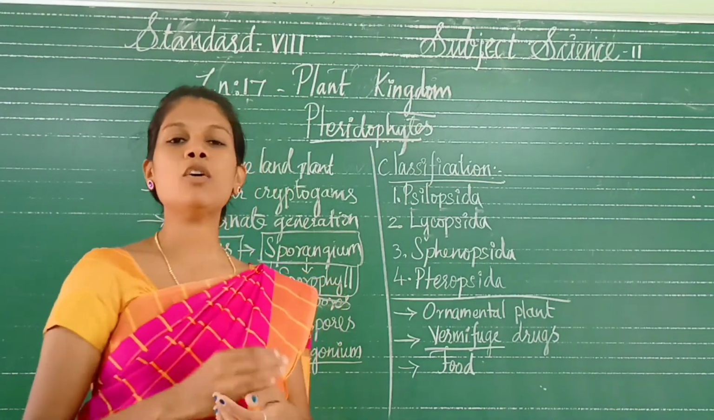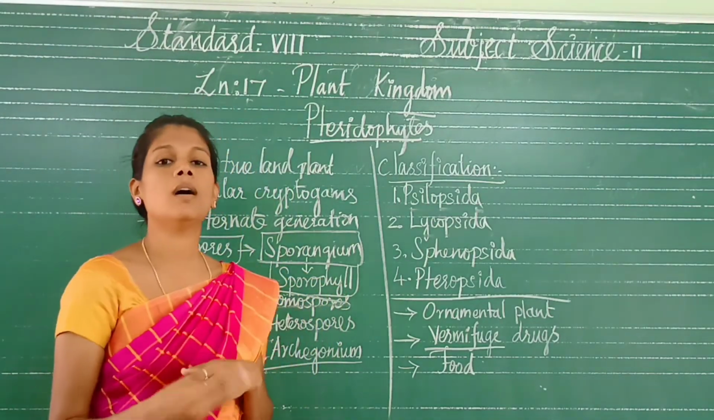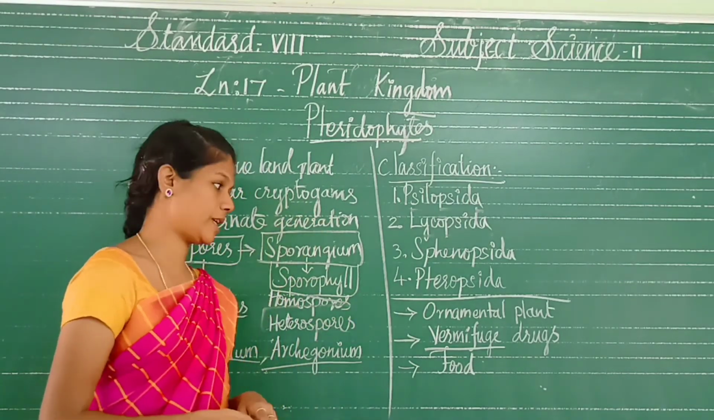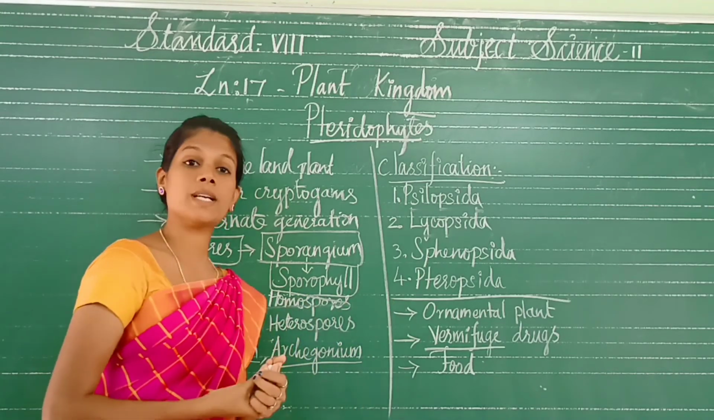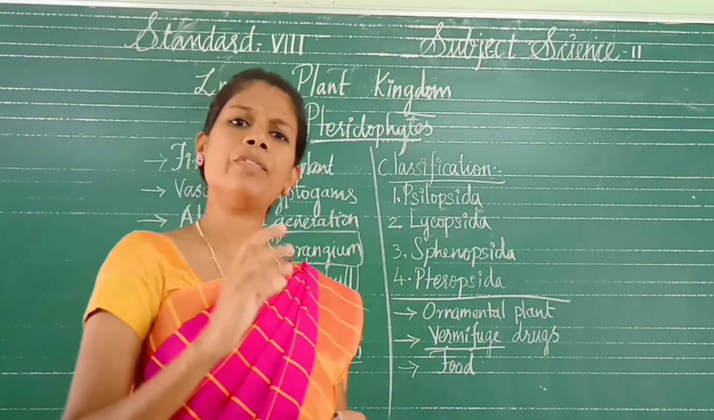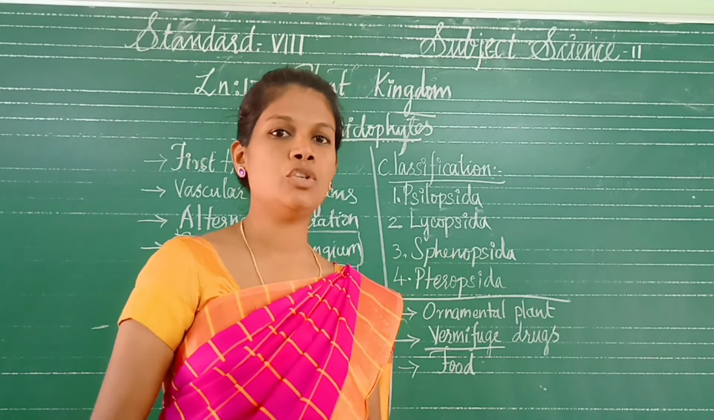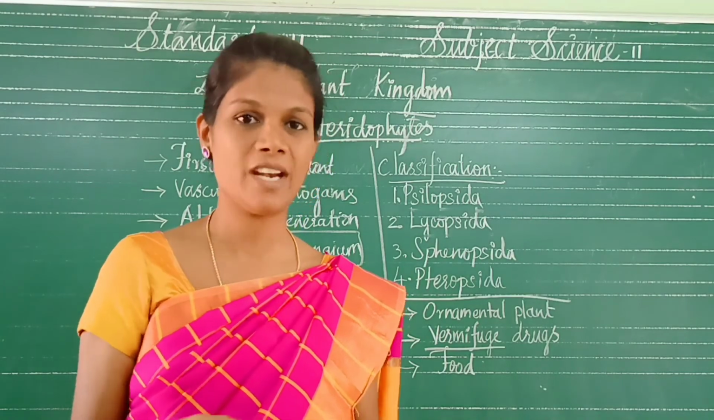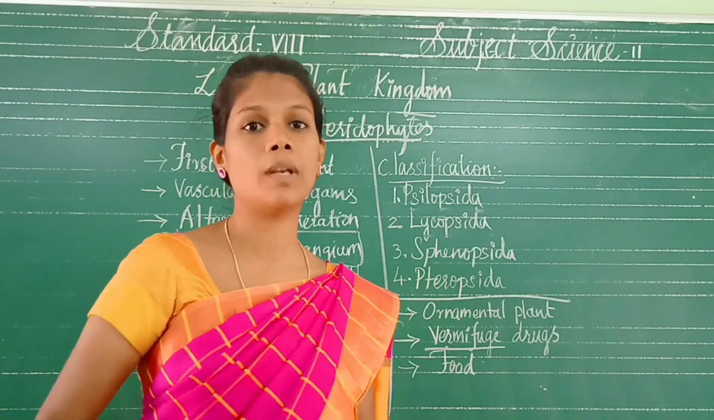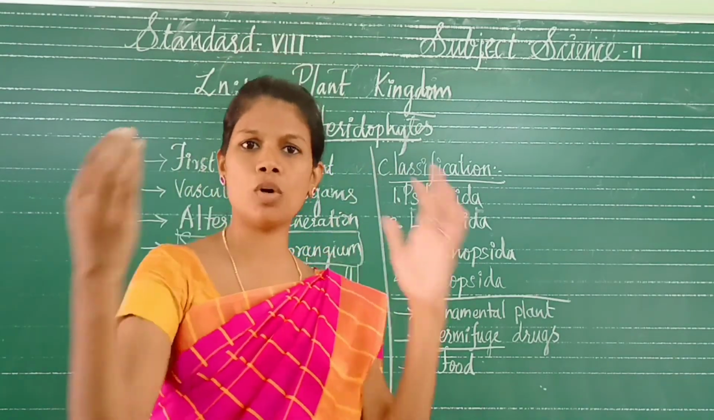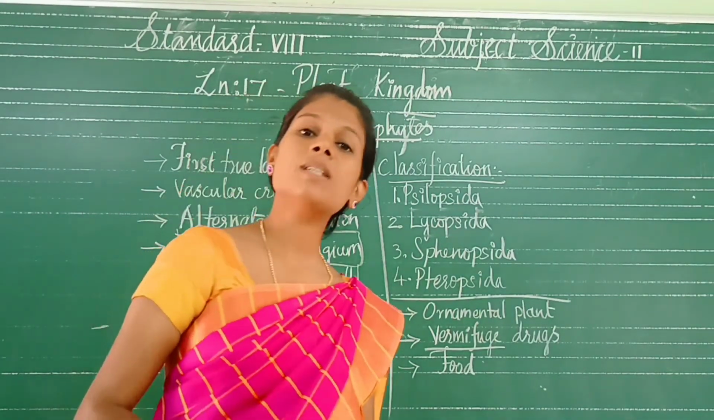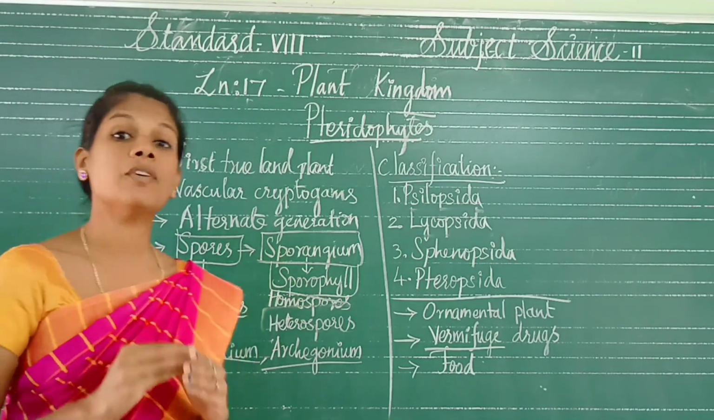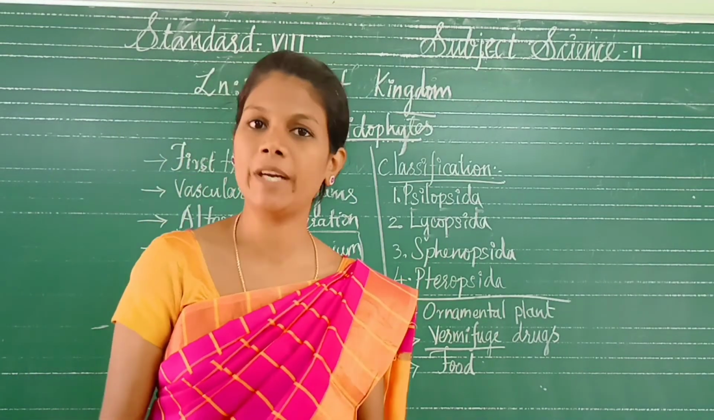Next, what things are pteridophytes used for? Economic importance of pteridophytes. First, they are used as ornamental plants. Do you know ferns? Have you heard this word anywhere? Ferns are one of the plant varieties. If you don't know, just Google it; many images are there. The ferns are pteridophytes, and they are grown as ornamental plants.